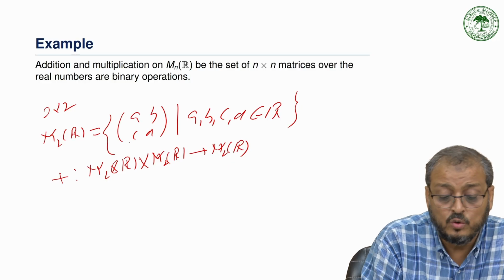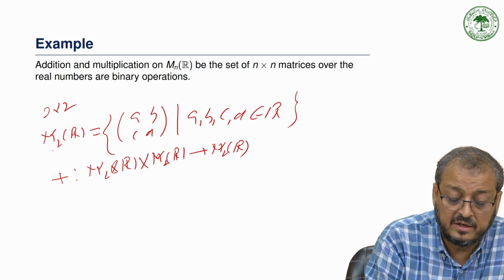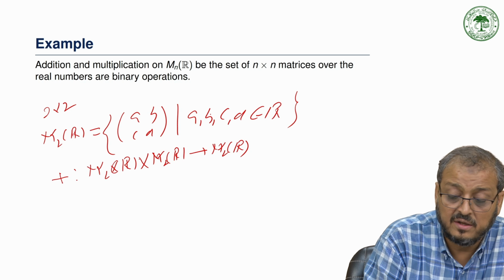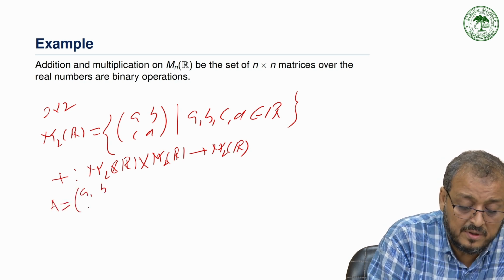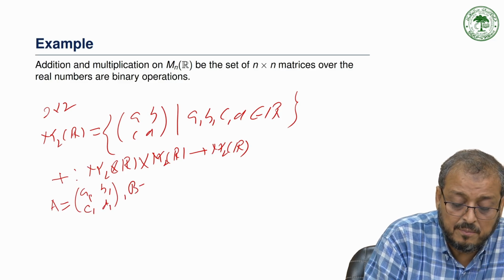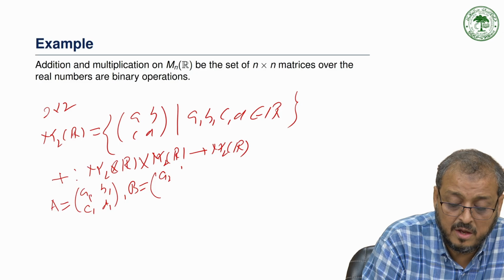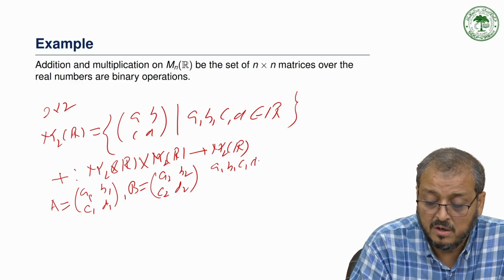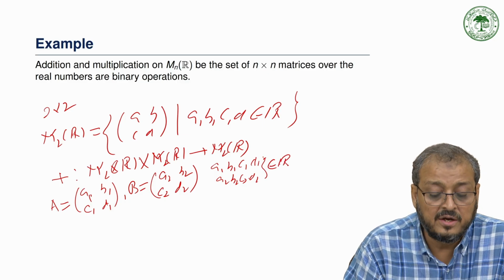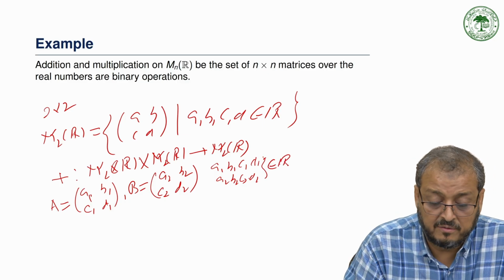That means we take two matrices, one of the form a1 b1 c1 d1 and the other a2 b2 c2 d2, where these entries are real numbers.